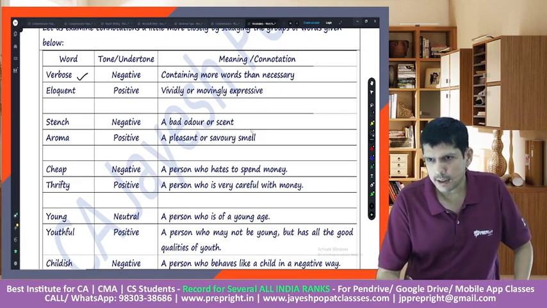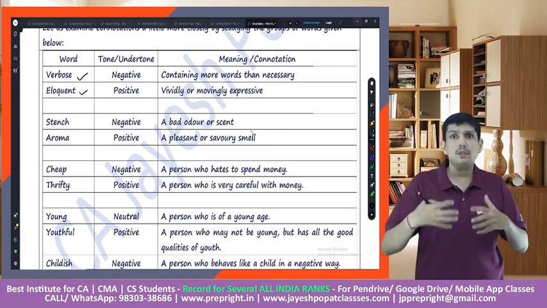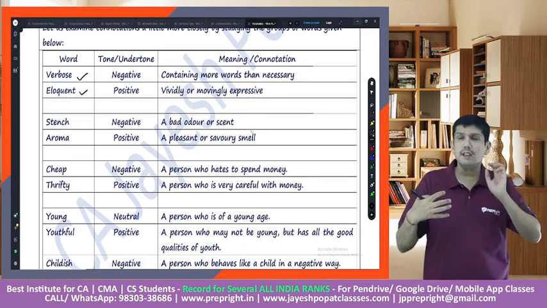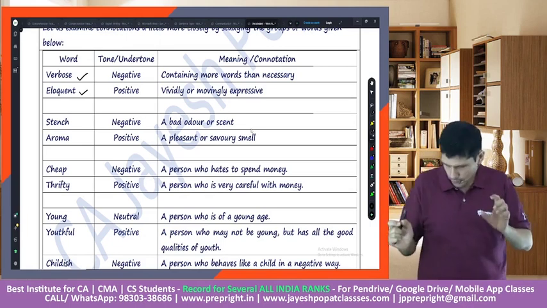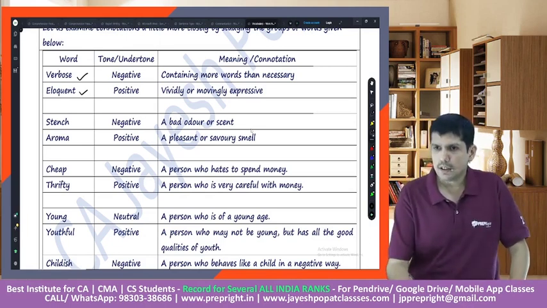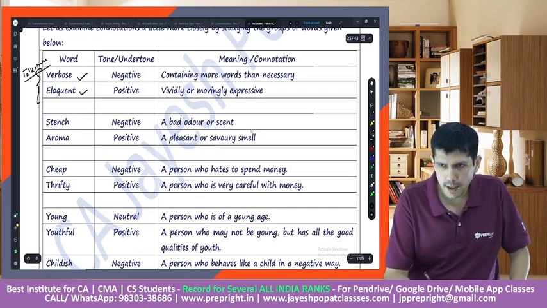Or maybe you call this person eloquent, means talks a lot, somebody who is really peppy, somebody who is really full of life. So the meaning of these words is talkative.